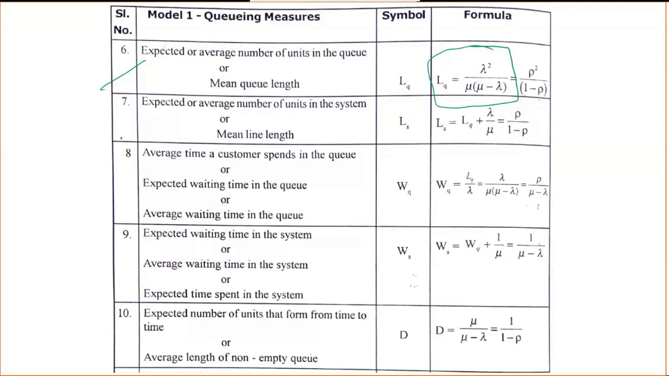Again, if you know the lambda value, then we can find it easily. Or else, if you want to remember, once you calculate the rho value, that is also fine. Next one, the mean line length.